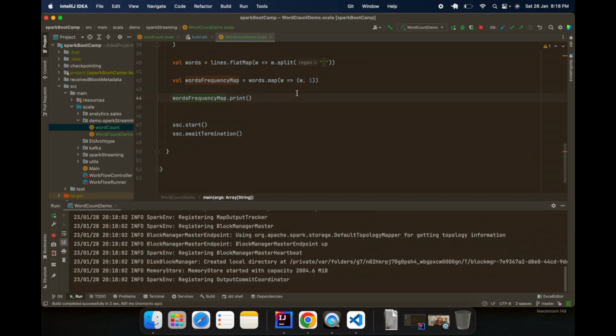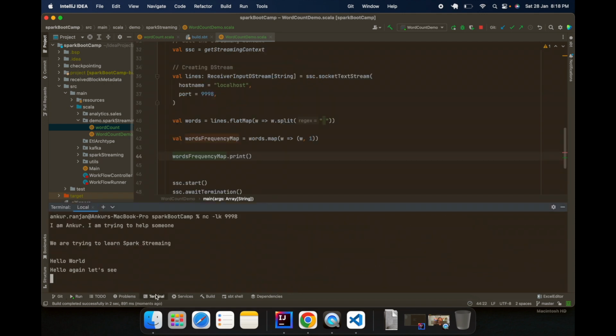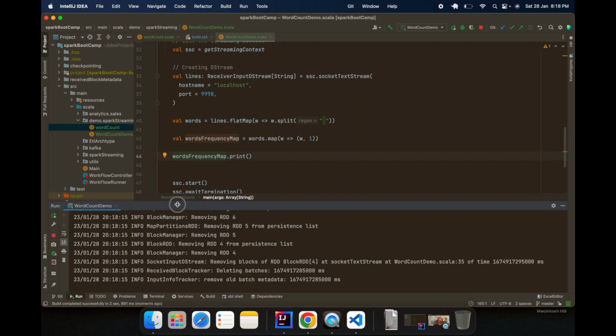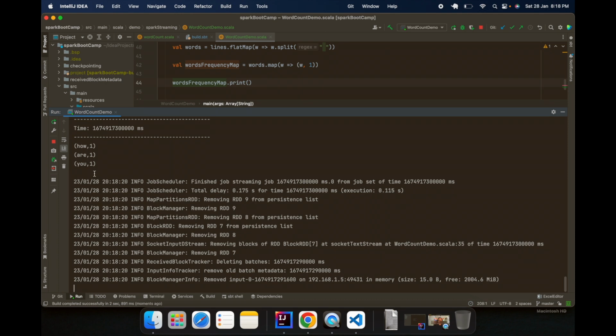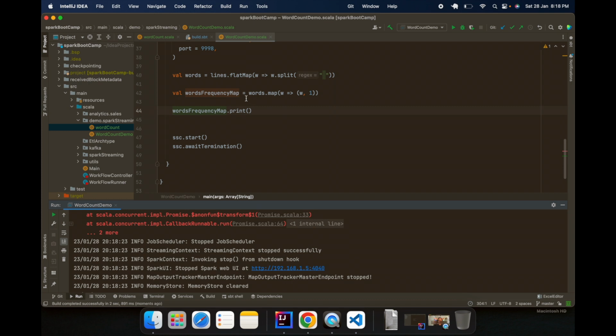This will create one tuple with respect to each word. Let me go and live type here: hi there, how are you. We'll see that with each word it prints one. Cool, let me stop it. So till now we have created one words frequency map. We need to count this particular one.